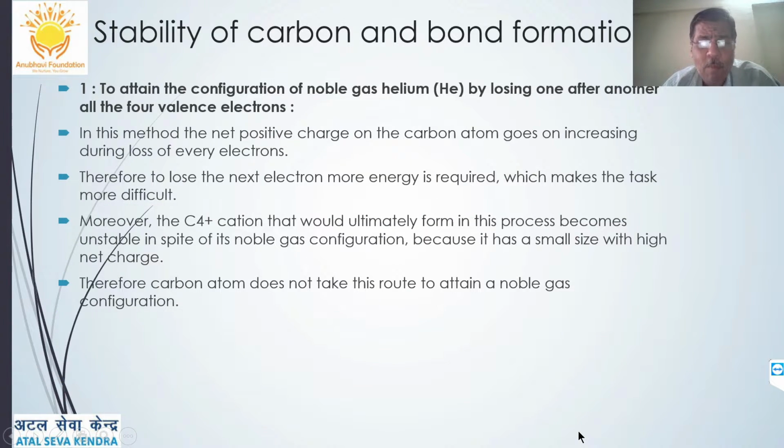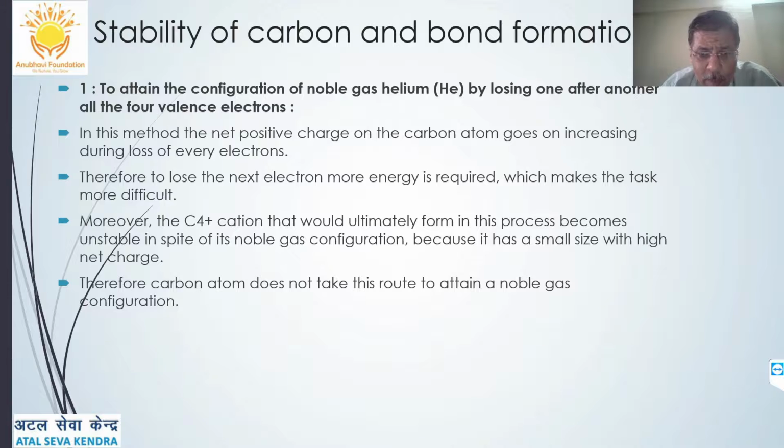Therefore, it can form a very high number of compounds, and therefore carbon compounds or organic compounds are too large in number. So to attain the configuration of the noble gas helium by losing, one after another, all 4 valence electrons, in this method the net positive charge on the carbon atom goes on increasing during the loss of every electron. Therefore, to lose the next electron, more energy is required, which makes it more difficult. So losing electrons is a problem.